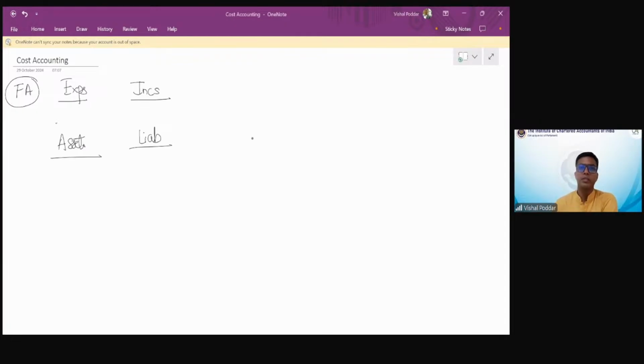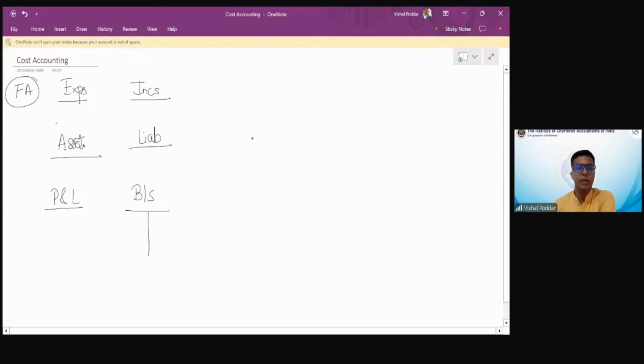Why do we prepare these 4 accounts? Because our purpose of financial accounting is mainly ascertaining profit and finding out our financial position. And how that is done: at the end of the period, we prepare our financial statements, which majorly include the trading and P&L account and the balance sheet.